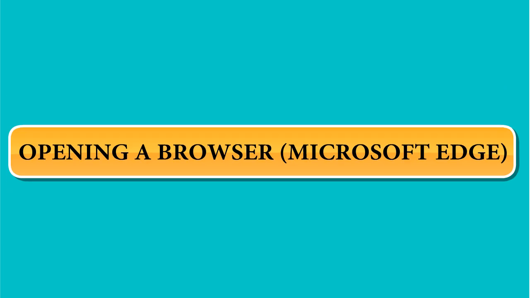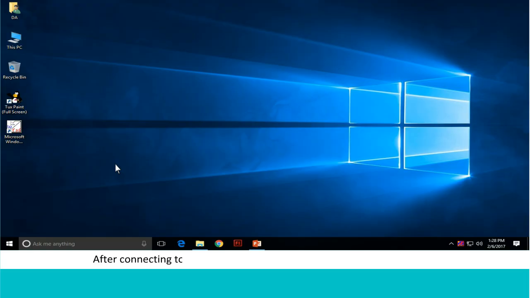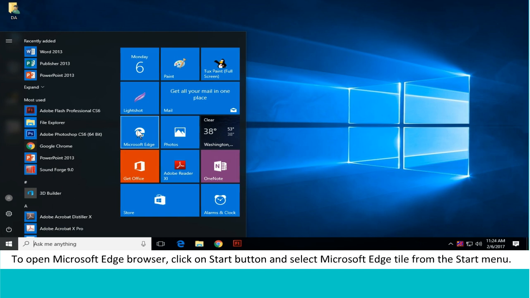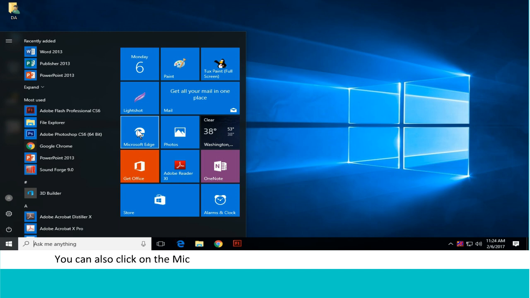Opening a browser, Microsoft Edge. After connecting to the Internet, we need a browser to open a website. To open Microsoft Edge browser, click on Start button and select Microsoft Edge tile from the Start menu. You can also click on the Microsoft Edge icon from the Quick Launch bar on the taskbar.